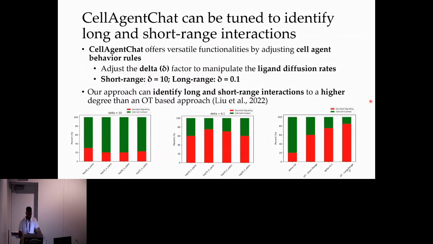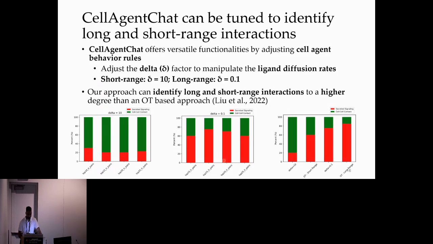To validate our results, we used the CellChat database, which provides known annotations of the distance ranges of ligand receptor pairs. Ligand receptor pairs are either categorized as secreted signaling or cell-cell contact. Secreted signaling is more long range, cell-cell contact is more shorter range. Under our short range mode, where delta is set to 10, we identified that 80% of the top 15 ligand receptor pairs were annotated as cell-cell contact. In green here is cell-cell contact, red is secreted signaling. So 80% of the top 15 was cell-cell contact.